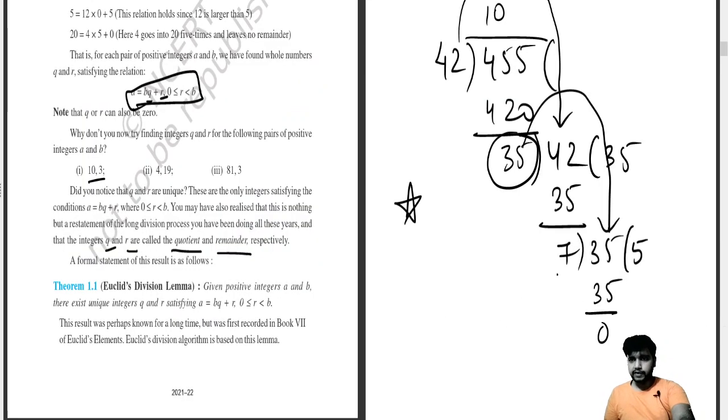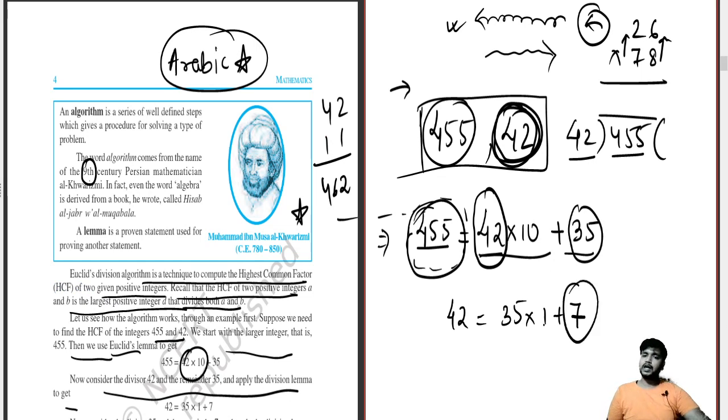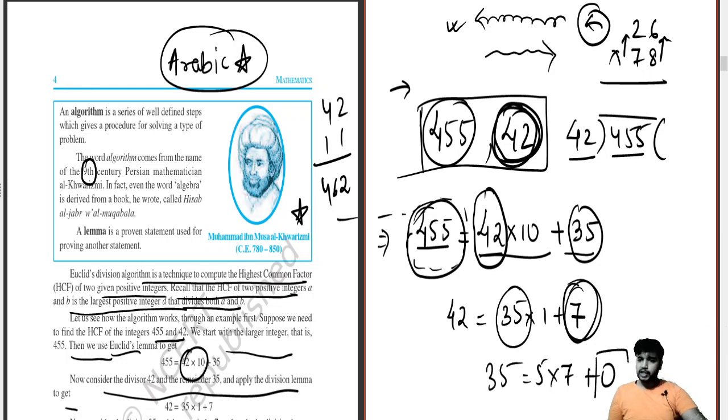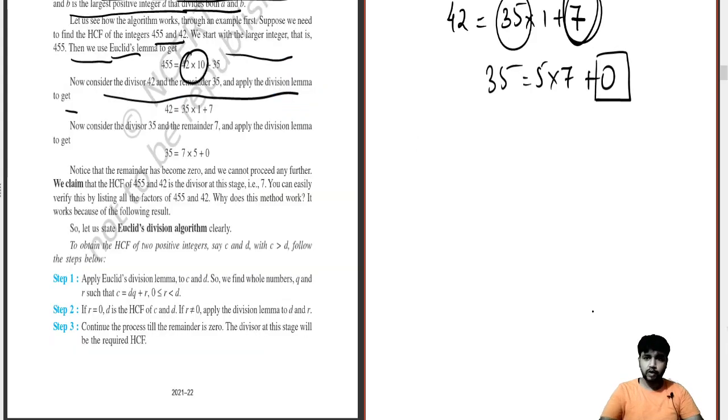Now if you relate, this is the same thing which I am doing over here. Now we'll take 35 and 7 again. So 35 equals 5 into 7 plus 0. As soon as this 0 arrives as the remainder, if you want to see, you can see it over here also. As soon as the 0 comes, now consider division 35 and remainder 0.